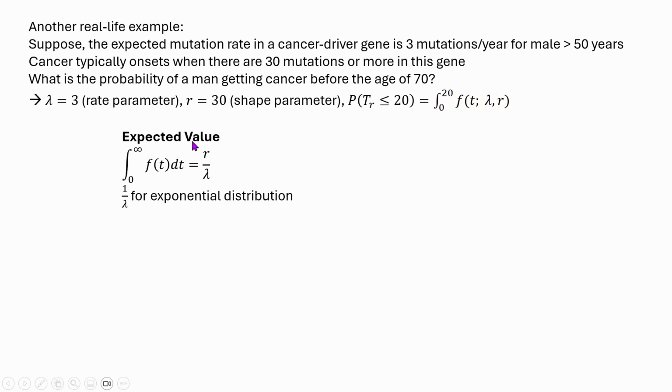So what is the expected value of this distribution? It is very, very intuitive. It is R by lambda. So previously in exponential distribution, when we were talking about only one event, it was 1 by lambda. So for R events, now it is mathematically proven that it is R by lambda. Similarly, for variance, it is R by lambda square, and for exponential, it was 1 by lambda square.